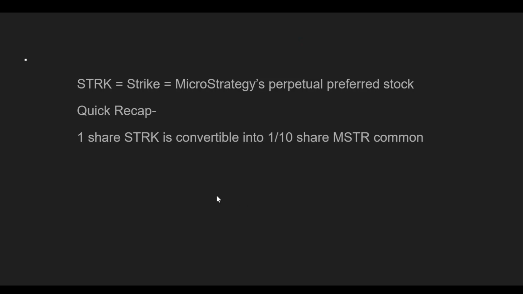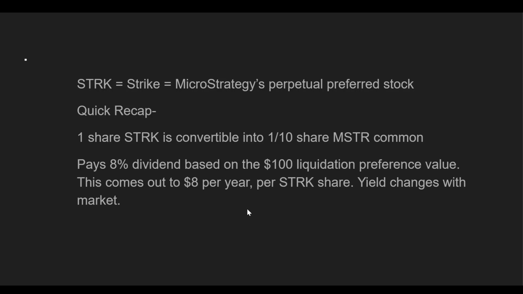Now here's a quick recap of what STRK actually does. One share of STRK is convertible into a tenth of a share of MSTR common stock. It pays an 8% dividend based on the $100 liquidation preference value, and this comes out to $8 per year per STRK share that you own. So this is really a passive fixed income stream that lasts forever. It should be valued as a perpetuity.